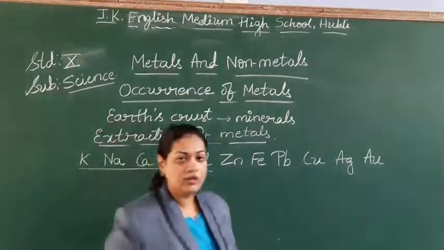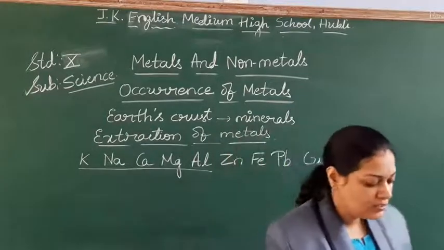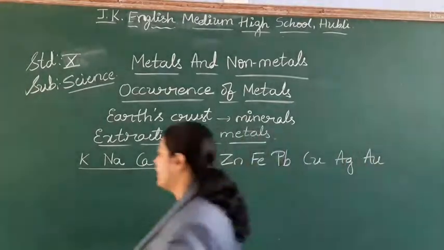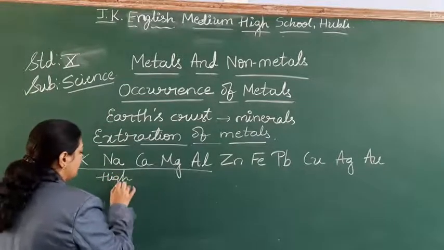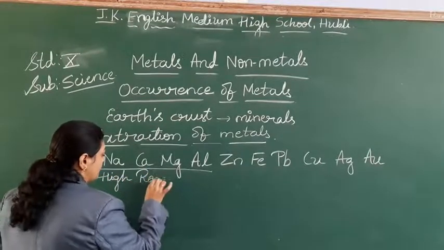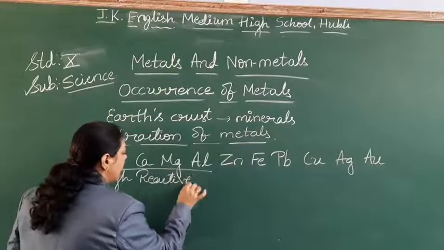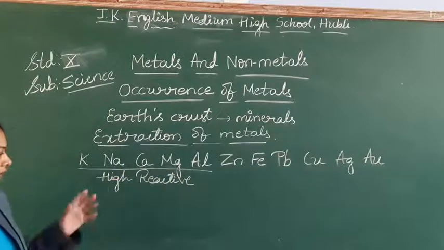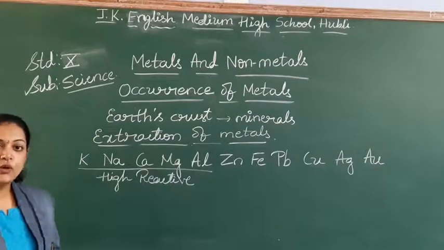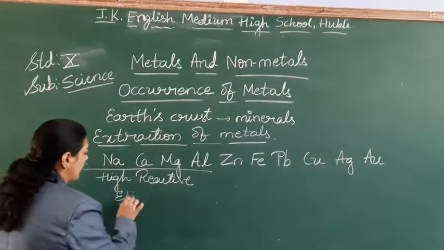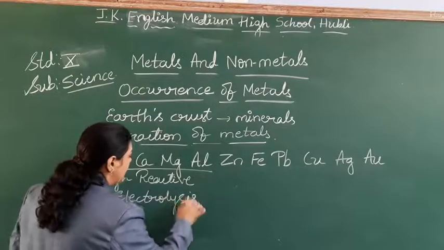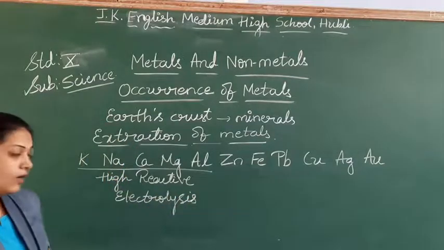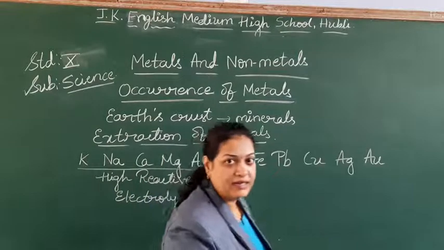As you already know the reactivity series, these metals are highly reactive elements. We won't get them in a free state. So you have to use a method like electrolysis for these metals.